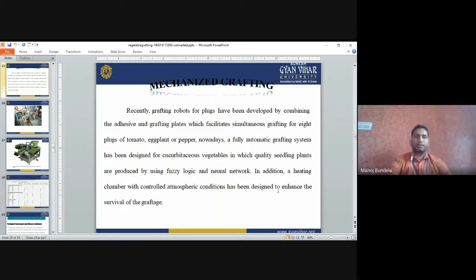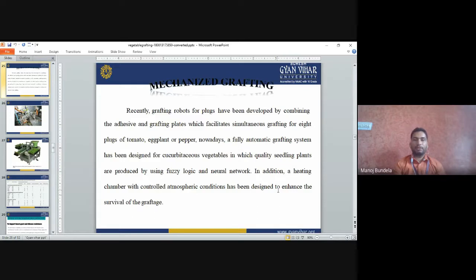Mechanized grafting. Recently, grafting robots for plugs have been developed by combining adhesive and grafting plates, which facilitate simultaneous grafting of plugs of tomato, eggplant and pepper. So nowadays in tomato, eggplant and pepper we use mechanized grafting. In mechanized grafting we can use robots, which means they are grafted automatically.